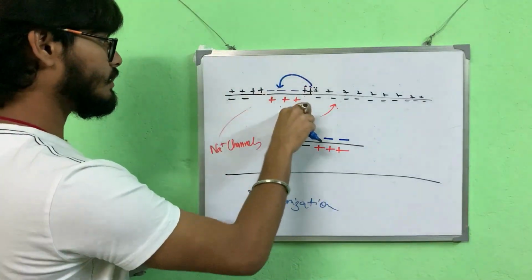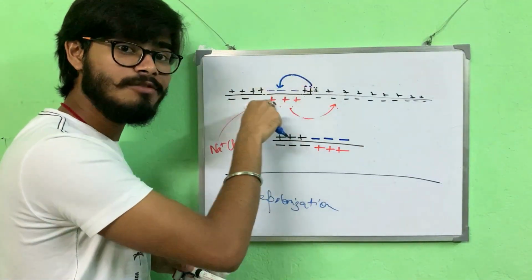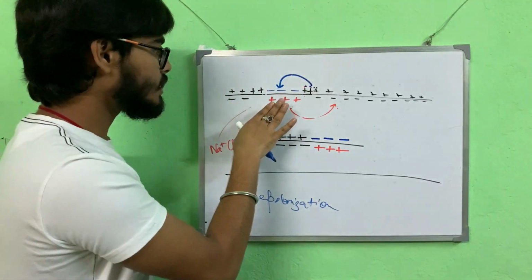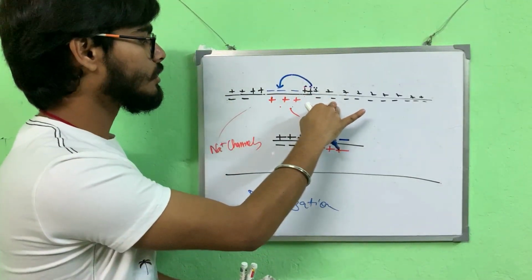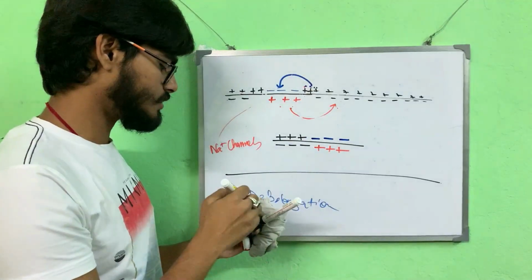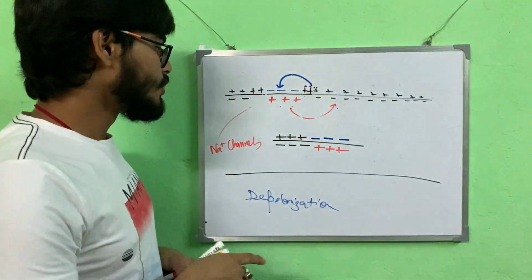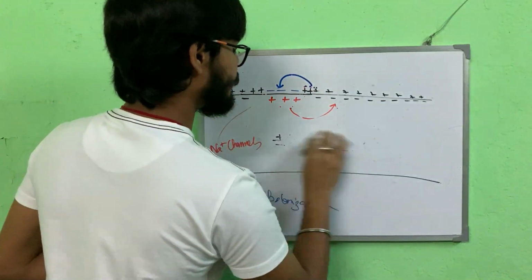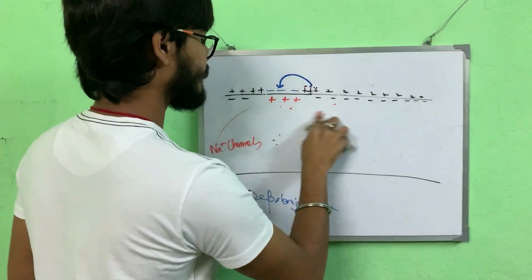So this wave of depolarization is transferred from here to here. This happens very fast. Similarly, now let's finalize it. So what happens?